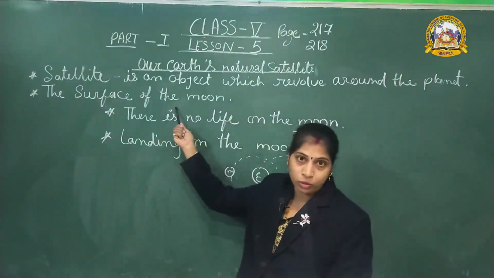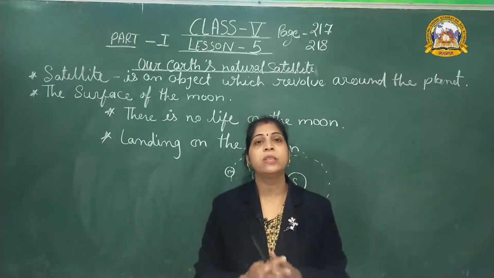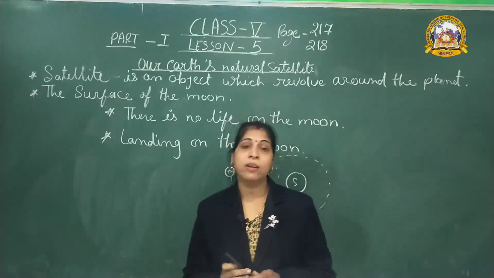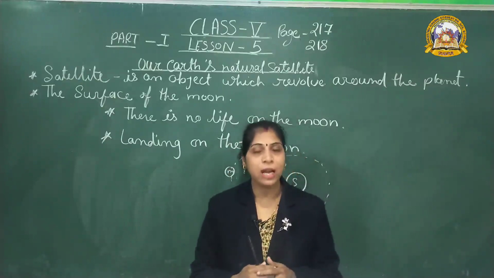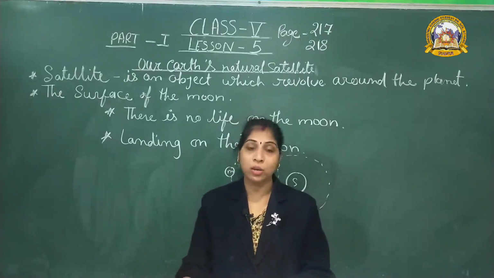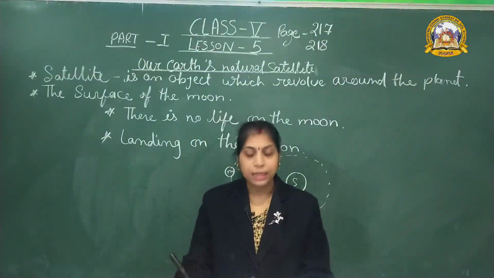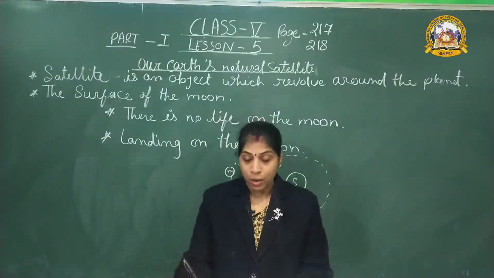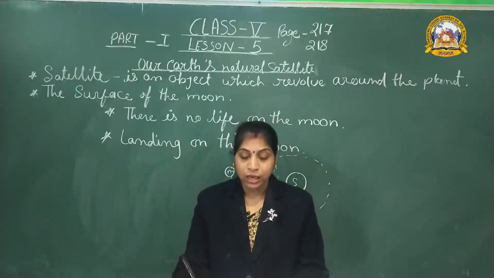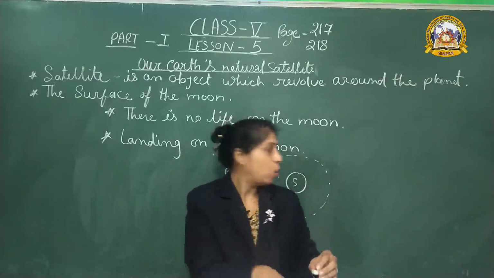The surface of the moon. Which type of surface is present on the moon? The surface of the moon is uneven and rough. It is made up of plains and huge mountains. The big round holes are called craters. These craters are formed when pieces of rocks called meteoroids dash into the moon's surface. These are the hollow structures.